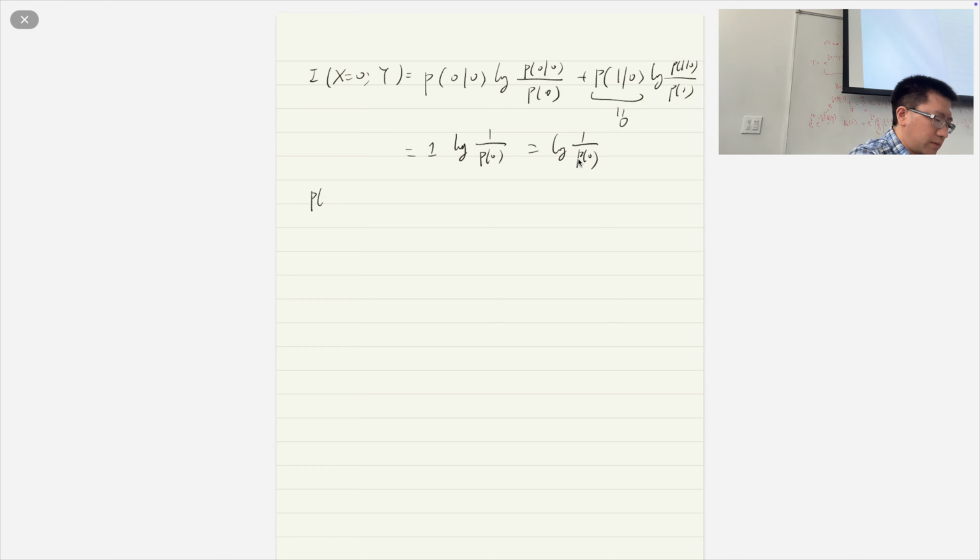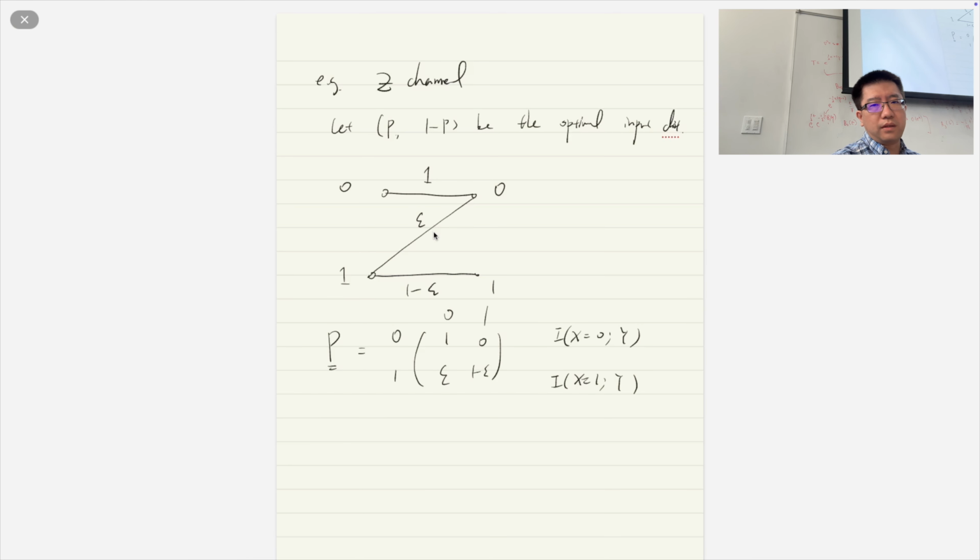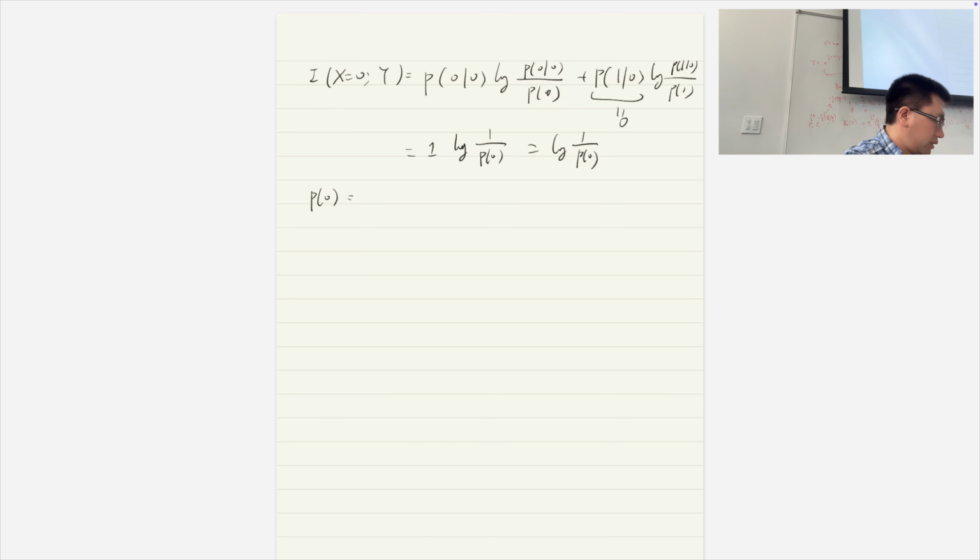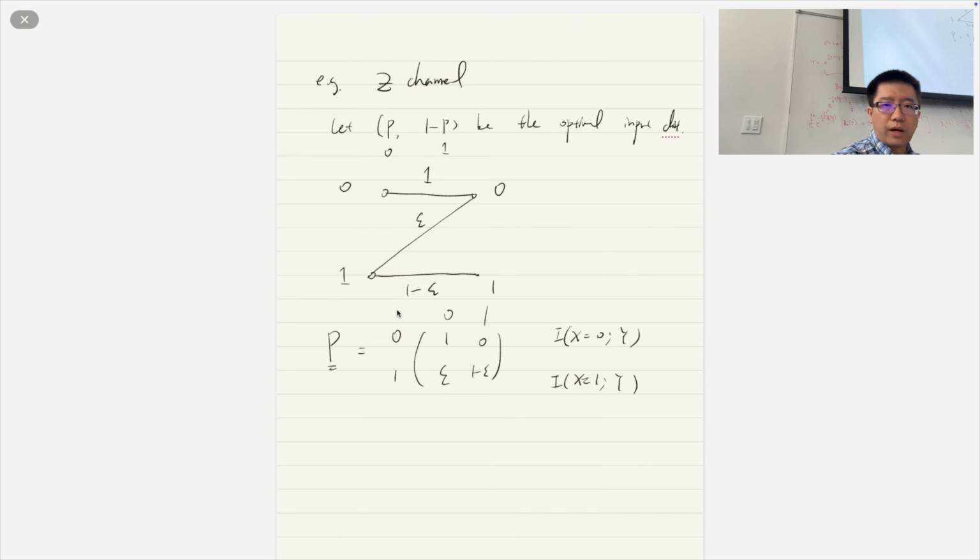Because we know the transition probabilities, and the probability of 0 is P and the probability of 1 is 1 minus P, we can compute P0 easily. P0 equals P of 0 given 0 times P, plus P of 0 given 1 times the probability of 1, which is 1 minus P. So it's 1 times P, plus epsilon times 1 minus P, since from 1 to 0 is epsilon.